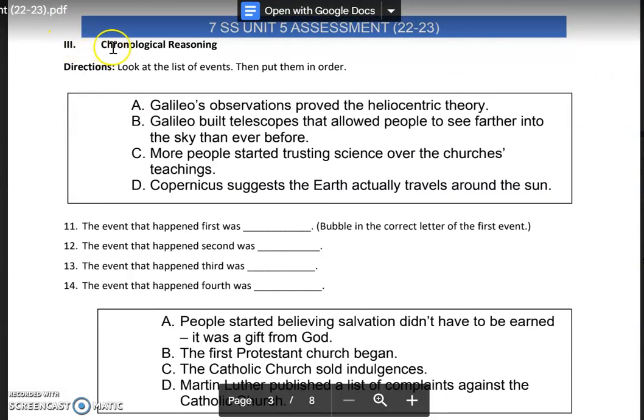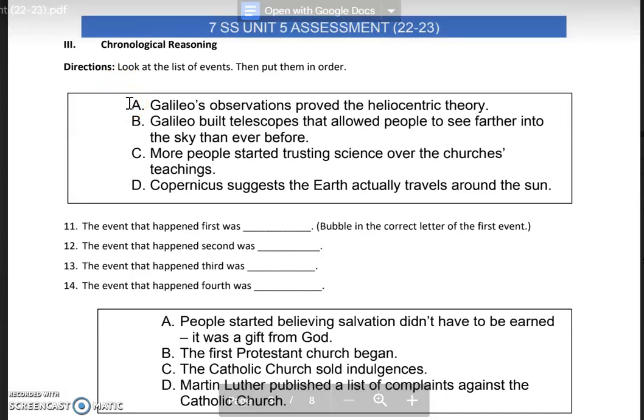Section 3, Chronological Reasoning. Look at the list of events, put them in order. A, Galileo's observations proved the heliocentric theory. B, Galileo built telescopes that allowed people to see farther into the sky than ever before. C, more people started trusting science over the church's teachings. D, Copernicus suggests the Earth actually travels around the sun.